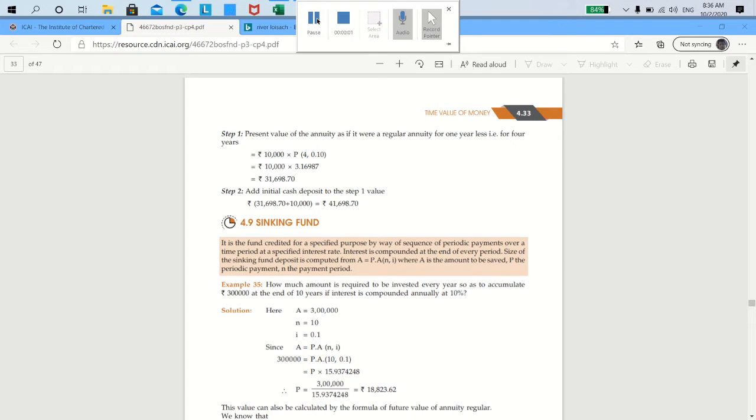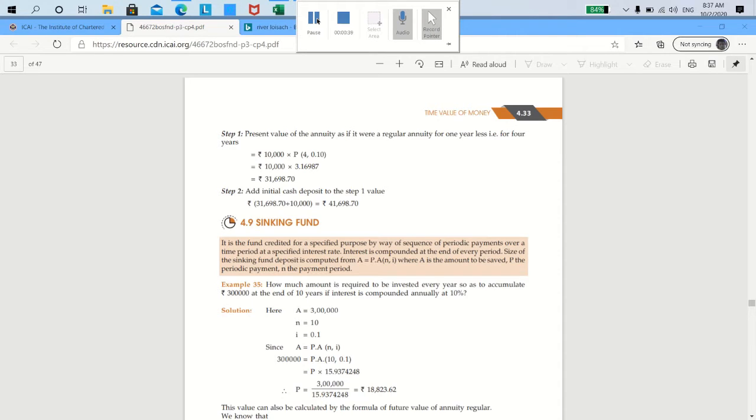Going on to page 33, you have a particular section which deals with sinking fund. Now, a sinking fund basically is a fund that is established in organizations for a specific purpose, like replacement of machinery, etc. Generally, you will find with respect to sinking fund in annuity, the amounts will be contributed at the end of each year or at the end of 6 months and not at the start itself. This is the general rule.